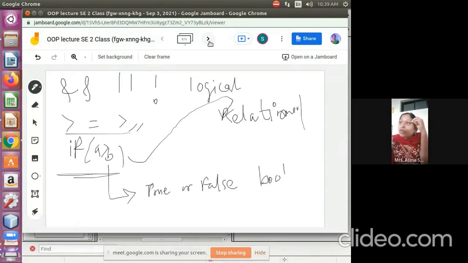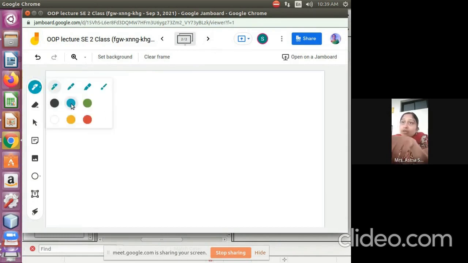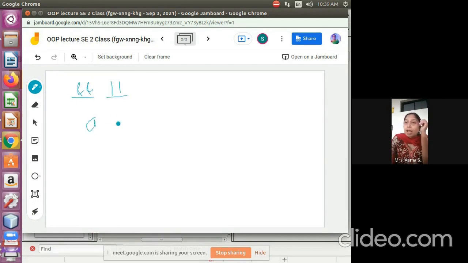Okay, so if you see this, it returns the logical values, and we have the operators. Those are the logical operators. Logical means it is operating on the Boolean values: and, or. So these will be returning A and B, which means it is checking for the values of A and B. The and condition will give us true if both are true.